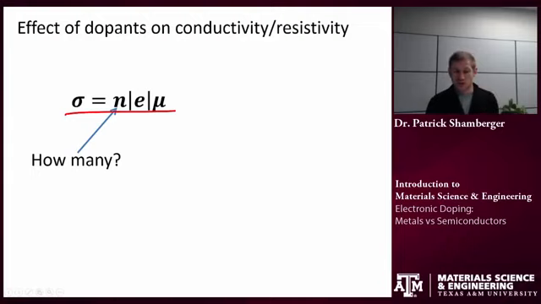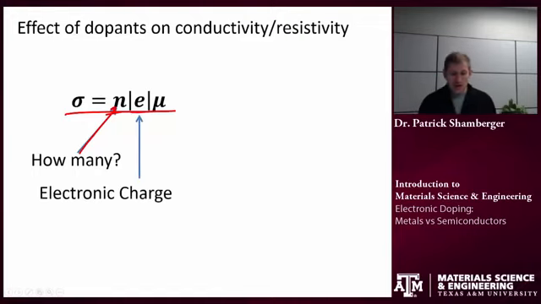There are three terms to remember. First is this N term, how many? This is referring to the number of free carriers in the system. How many charged particles are there that can move around? E is the electronic charge. Here we're going to talk about what is the charge on those particles.